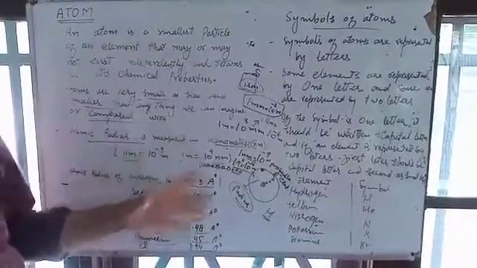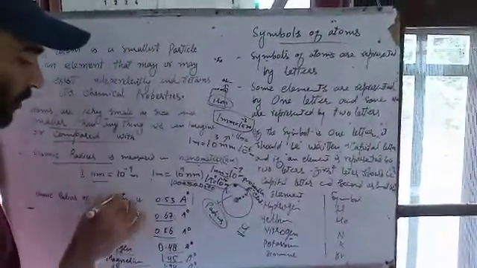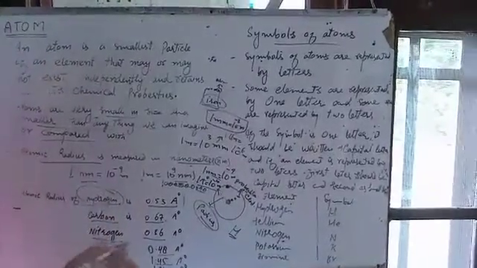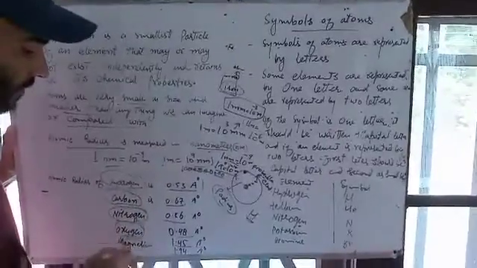Now, the symbols of atoms. We cannot write hydrogen like this in a chemical reaction, but we can represent these elements in the form of symbols.